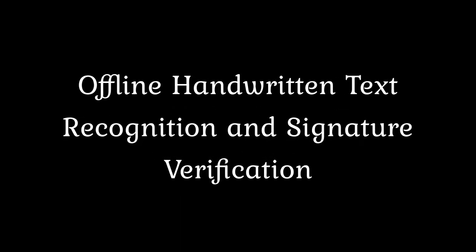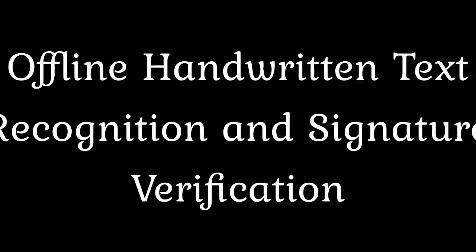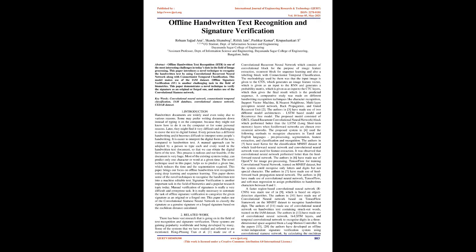Offline handwritten text recognition and signature verification. Abstract: offline handwritten text recognition, HTR, is one of the most interesting challenges in today's date in the field of image processing. This paper introduces a novel technique to recognize the handwritten text by using convolutional recurrent neural network along with connectionist temporal classification. This model makes use of the IAM dataset.